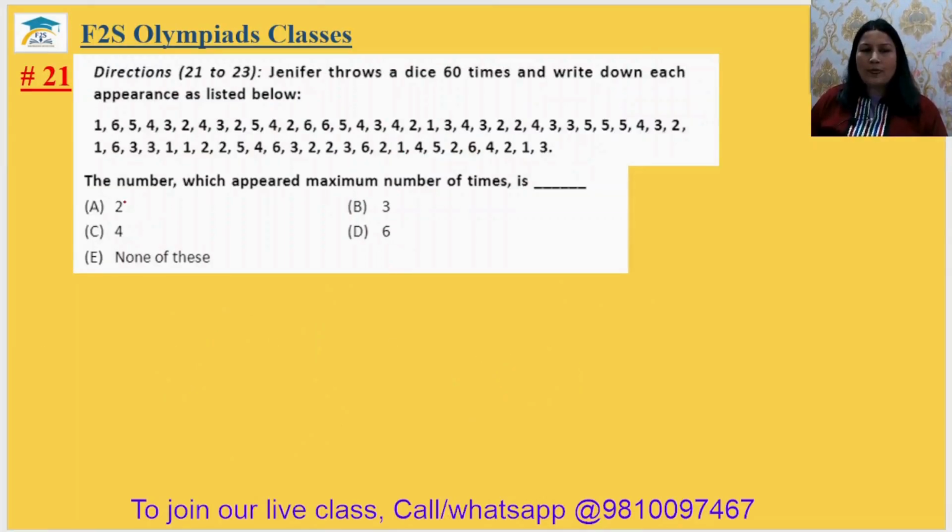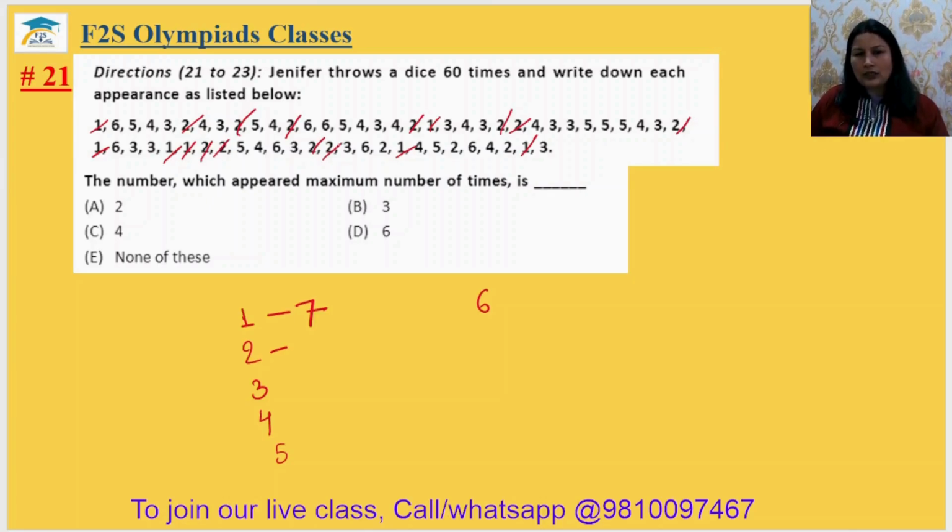Question number 21. The number which appeared maximum number of times is. तो maximum number of times in this option question, तो चलो काउंट कर लेते हैं, है कौन कौन सा नंबर हमारा यहाँ पर। 1 2 3 भी है, 4 5 है, 6 भी है हमारे पास, बस 7 नहीं है। तो 1, now I'm counting the number of ones, 2 3 4 5 6 7, 1 appears 7 times. 2: 1 2 3 4 5 6 7 8 9 10 11 12 13 14, ये 14 times.